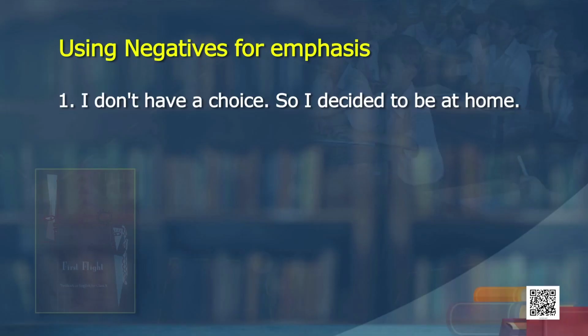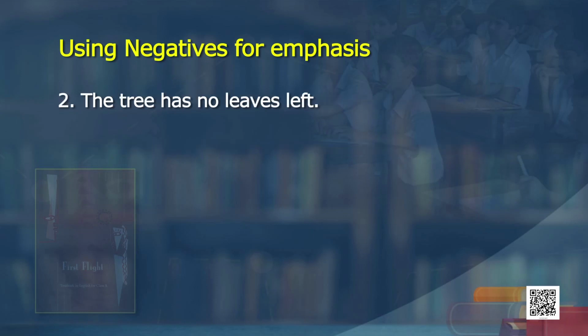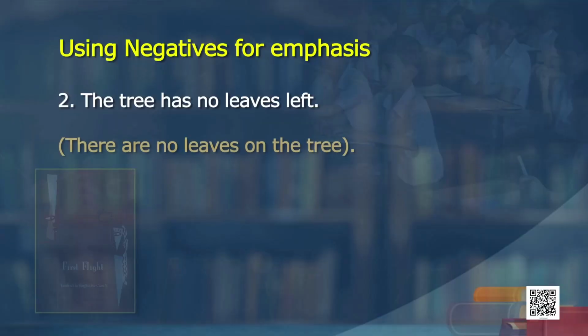So, I am going to ask you to say these sentences differently. Okay, here are the sentences for you again. I do not have a choice, so I decided to be at home. How will you say it if you have to say it in an expanded manner? I would say it, I don't have a choice, so I decided to be at home. The tree has no leaves left. How will you say it? There are no leaves on the tree, and it can be said in a different manner also.